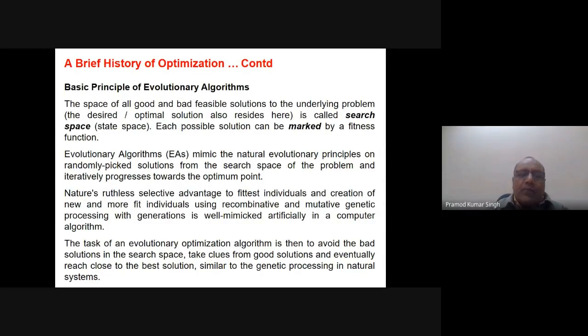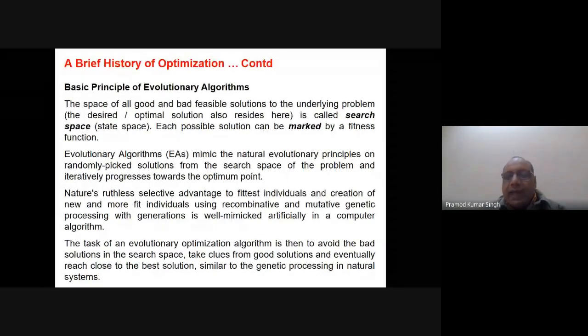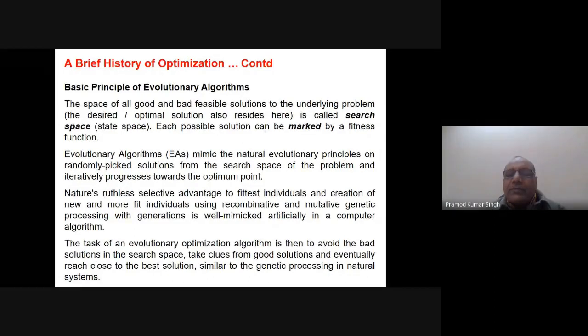So obviously when more than one solution is there, there must be some way by which we can define the quality of a solution, whether it is good or bad, or compare two solutions and say which is good and which is bad. That way is basically the fitness function. So we have a feasible search space, a lot of solutions, and each solution is marked by a fitness function which tells the quality or goodness of that particular solution.